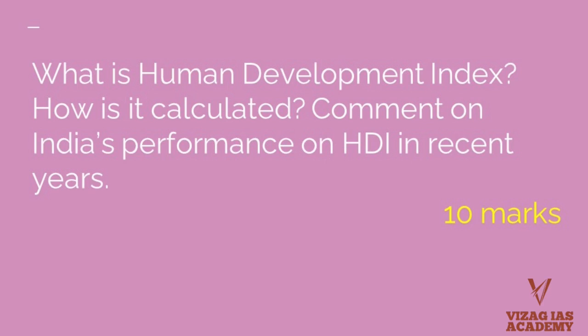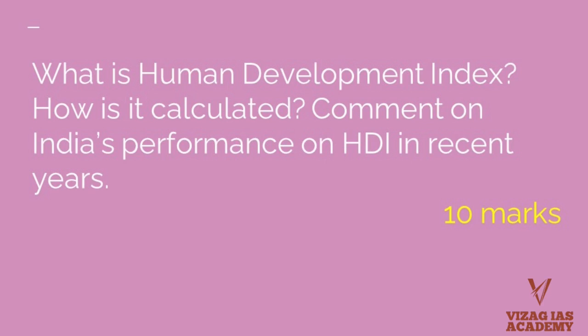So there is a controversy that this one third weightage is actually given arbitrarily. There is no specific logic behind giving this one third weightage, right? However, they take the geometric mean of the values of these three dimensions and derive the Human Development Index, right?